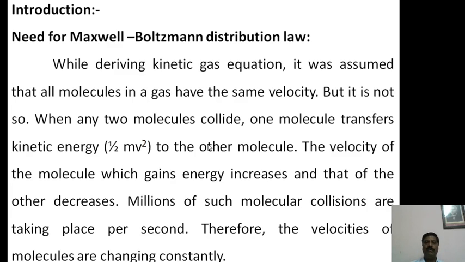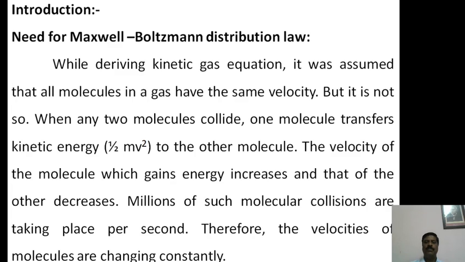While moving from one place to another, one molecule hits another molecule, that is, one molecule collides with another. The earlier molecule's energy or speed decreases by transferring kinetic energy, half mv square, to the other molecule, and the second molecule gains velocity and then hits other molecules, and its velocity again decreases.